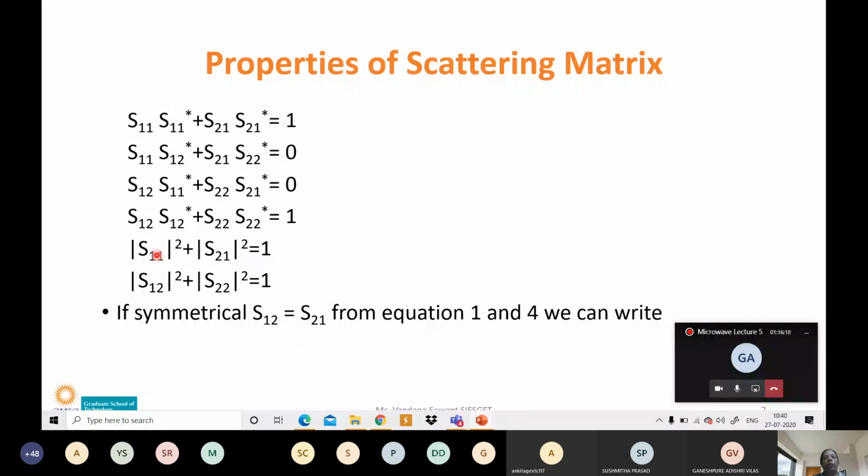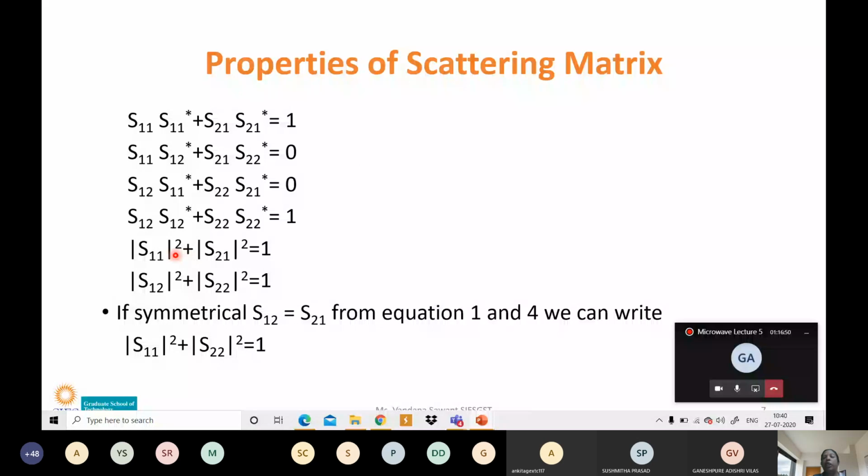If I am replacing S21 with S12 in equation number 1, what will be the equation? Mod of S11 square plus mod of S12 square is equal to 1. And what will be the second equation? Mod of S12 square plus mod of S22 square is equal to 1. So both the equations will have S12 square. So we can write the new equation from these 2 equations like mod of S11 square plus mod of S22 square is equal to 1.